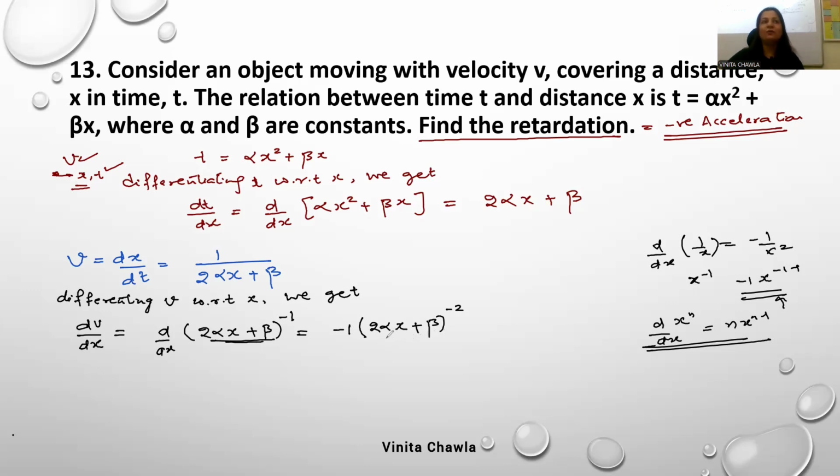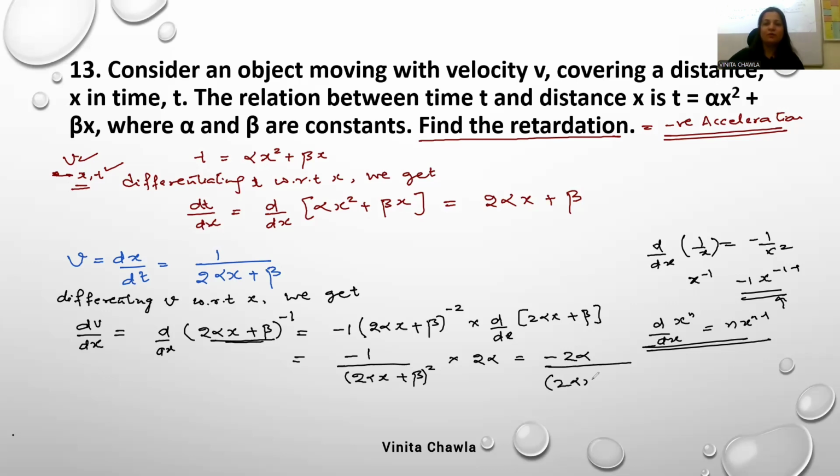In place of x we have 2 alpha x plus beta, so again we will differentiate 2 alpha x plus beta and multiply. Now we get -1 upon, taking it down, the power becomes positive, 2 alpha x plus beta square into 2 alpha. This is -2 alpha upon 2 alpha x plus beta square. I hope this is clear.